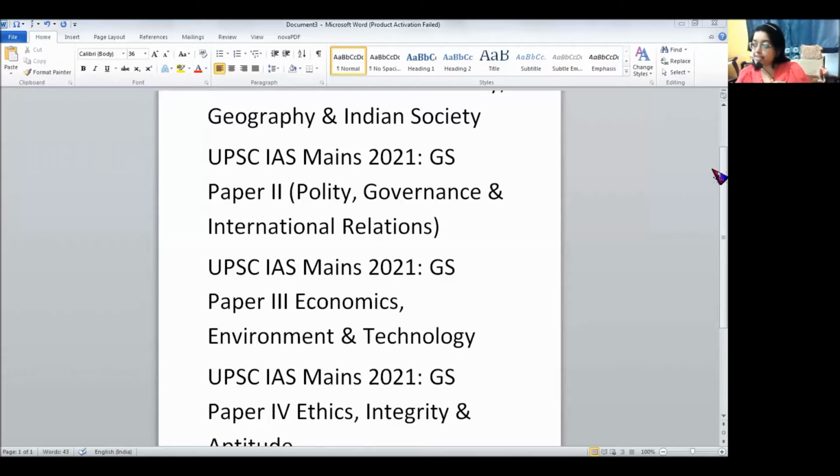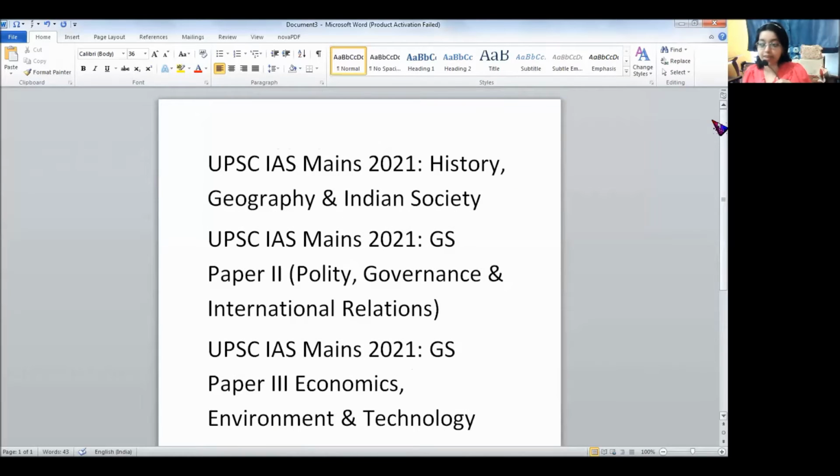The UPSC IAS mains 2021 consists of 4 GS papers. Paper 1 is all about history, geography and the Indian society. This will also contain anything like Warli paintings, every part of the history. The art part will also be covered in GS paper 1. GS paper 2 is polity, governance and international relations.